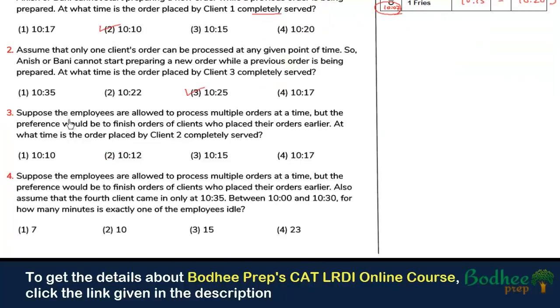Now question number 3 says that suppose the employees are allowed to process multiple orders at a time, but the preference would be given to finish the order of a client who has placed its order earlier. And at what time is the order placed by client 2 completely served? So here what we can do is that any employee who completes a particular item can start the order of the next client if he's idle, right? Provided the next client has already placed its order.